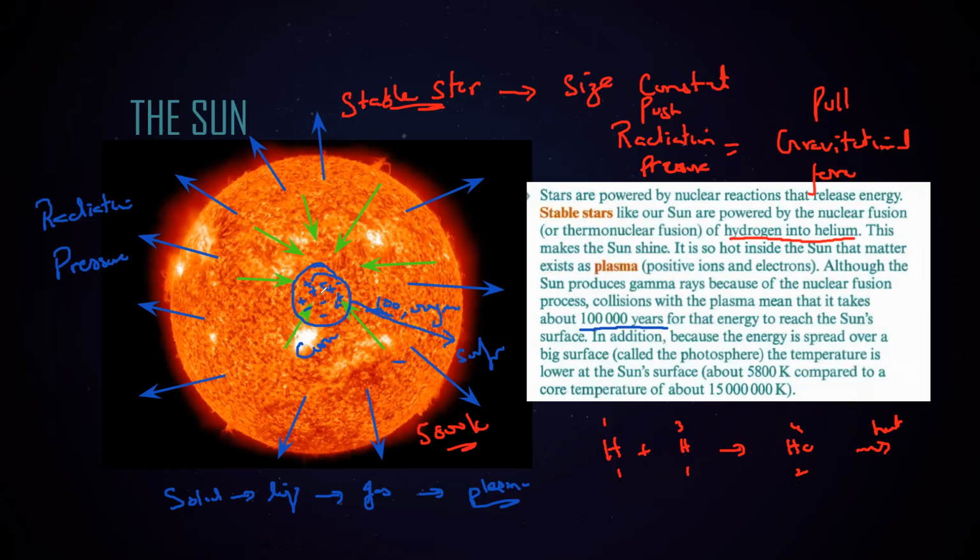But at the core, the central core temperature is about 1.5 × 10^7 Kelvin, which is a very high temperature. As the energy takes time, some of the particles in between absorb that energy. As a result, the temperature at which this energy is released from the sun is very low.